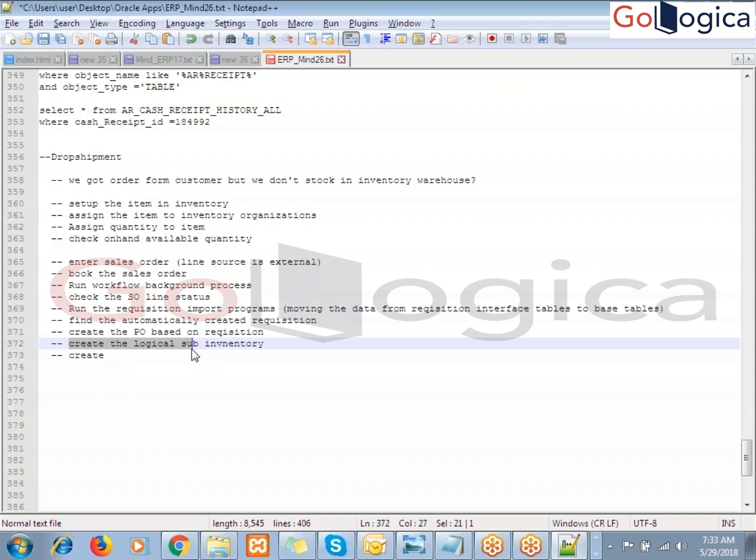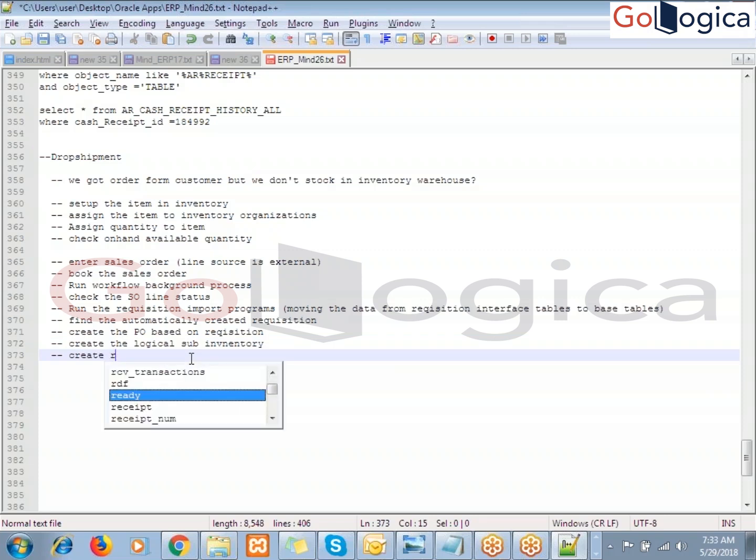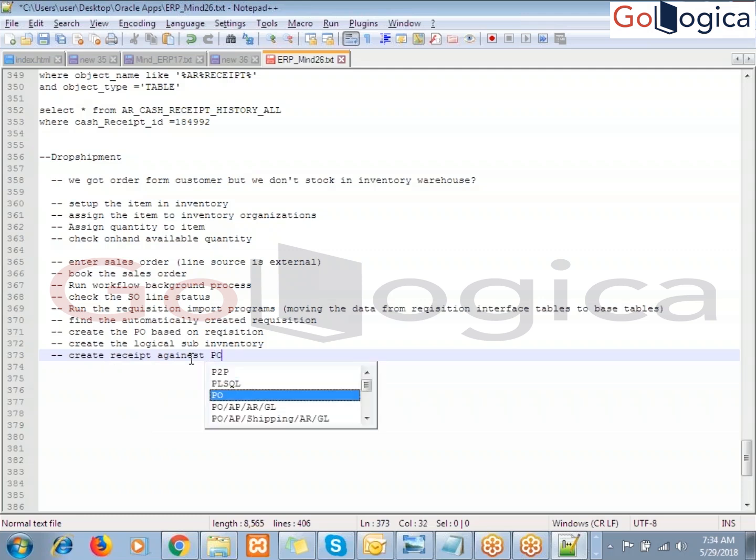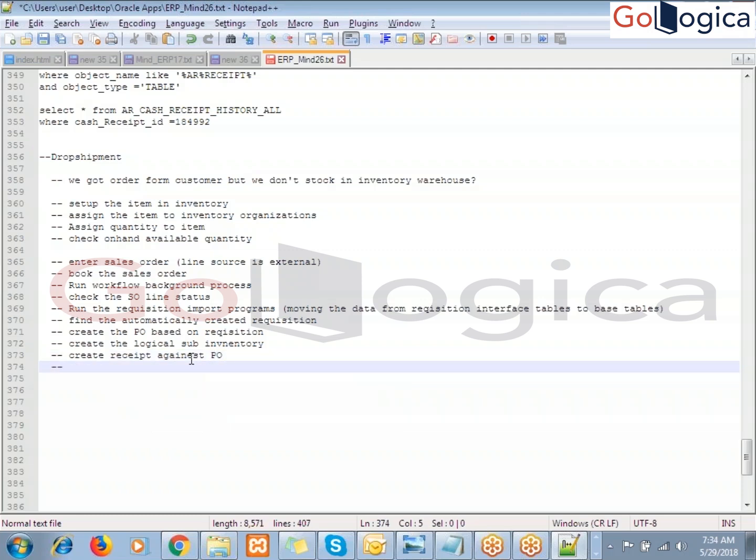So all drop shipment transactions we are going to maintain at the logical sub inventory level. So once we are moving here, through this logical sub inventory, then we create the receipt against the PO, against the purchase order.